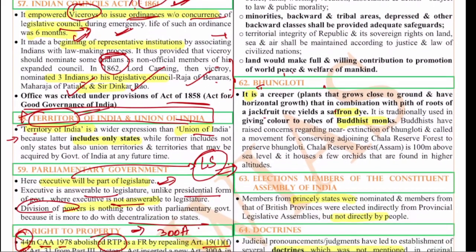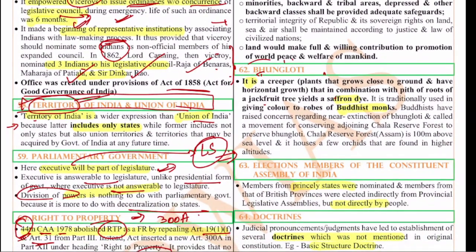The next one, the bungalow tea. The question came, so what is bungalow tea? It is nothing but a creeper plant. It is a creeper plant that, in combination with the pith of the roots of the jackfruit tree, yields a saffron dye. So it grows along with the jackfruit tree and gives this saffron dye. It is traditionally used to give color to the robes of Buddhist monks.